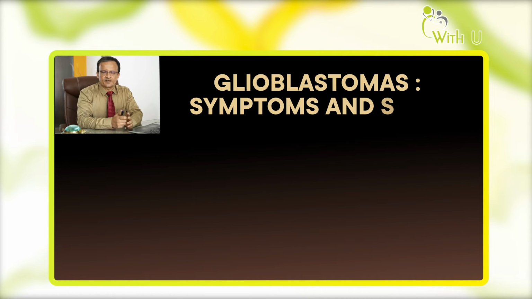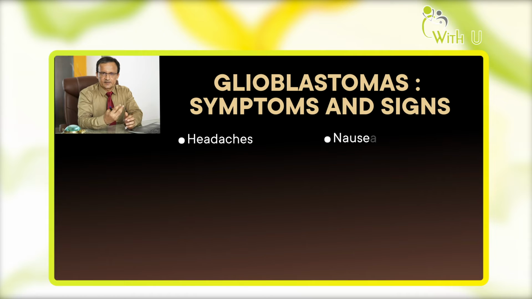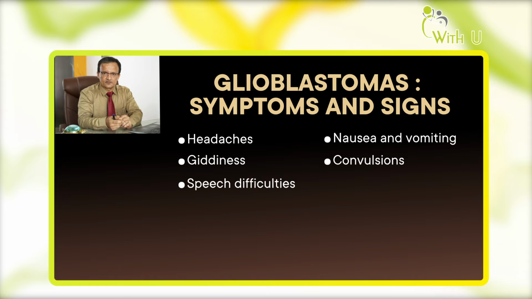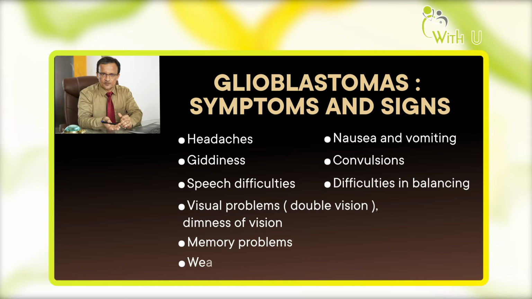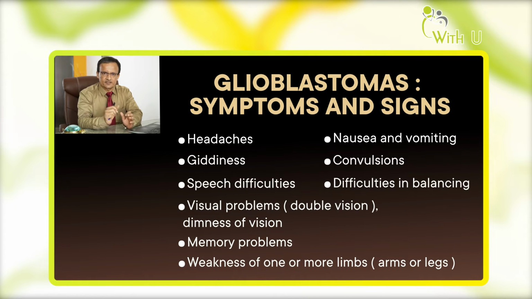So what are the symptoms? How does the patient come? Commonly, it is headache, nausea, vomiting, giddiness, and forgetfulness. The patient doesn't remember, for example, what he ate the day before yesterday or yesterday, or who he has met. He may forget names of people. He may forget the time of a certain event. These are very small changes which can occur in the patient. There could also be visual problems. For example, the patient cannot see properly. He may crash against the wall. He may fall down because he cannot really see what is happening. There may be weakness of one or two limbs because of the tumor pressing on the nerves of those limbs. So it's a very broad spectrum of symptoms and signs.